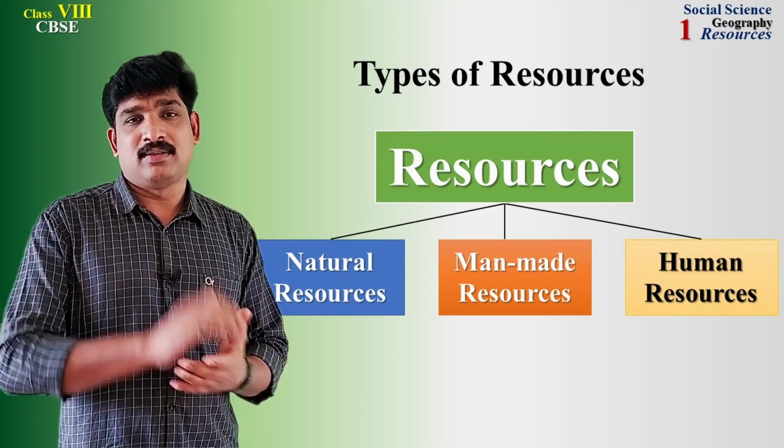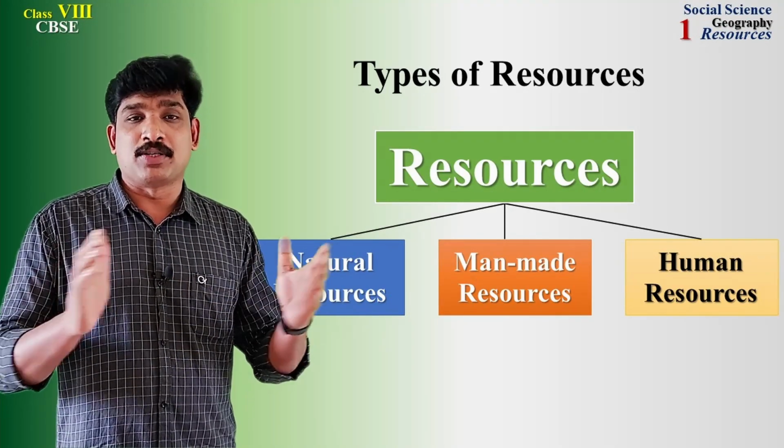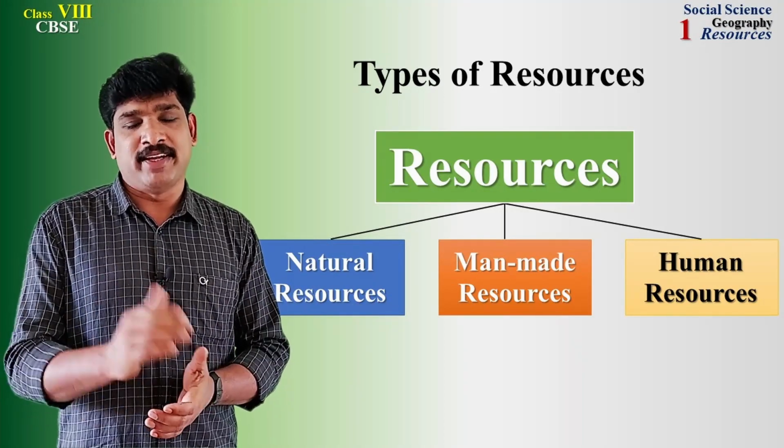As the creation of hydroelectricity with the help of technology was introduced, the fast-flowing water has been identified as an important resource. Until then, it was not thought to be a very important resource. It was used only for irrigation. But when it began to be used to produce electricity, it became a very important resource. So we understand that resources are very important. And we can classify these resources into three: natural resources, human-made resources, and human resources. Let us learn about them in detail.